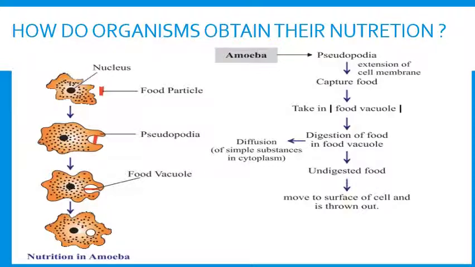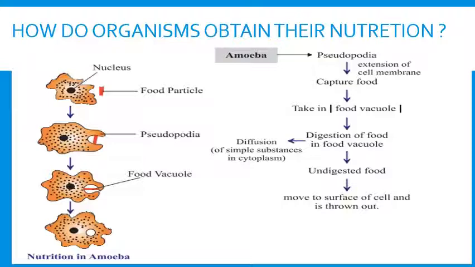How do organisms obtain their nutrition? Since the food and the way it is obtained differ, the digestive system is different in various organisms. In single-celled organisms, the food may be taken in by the entire surface, but as the complexity of the organism increases, different parts become specialized to perform different functions.